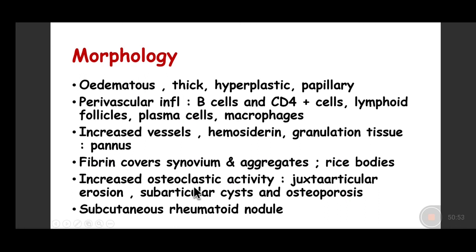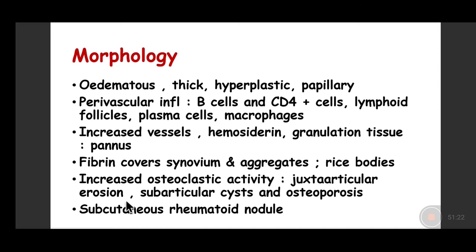There is increased osteoclastic activity leading to erosion of the articular cartilage and the underlying bone, causing osteopenia and osteoporosis, and subarticular cystic spaces because of the loss of the bone which is occurring just beneath the joints. It may also present with multiple subcutaneous nodules which are called the rheumatoid nodules.